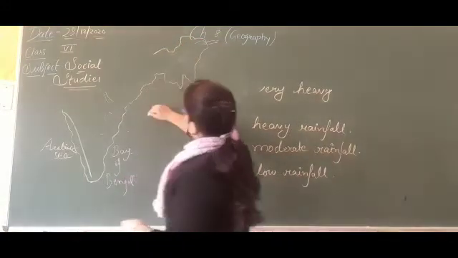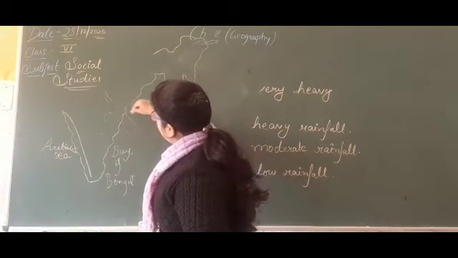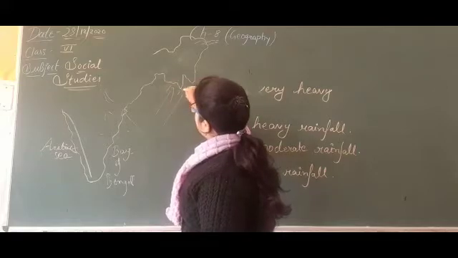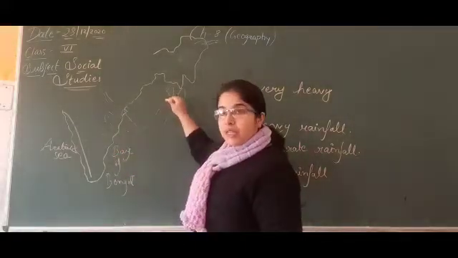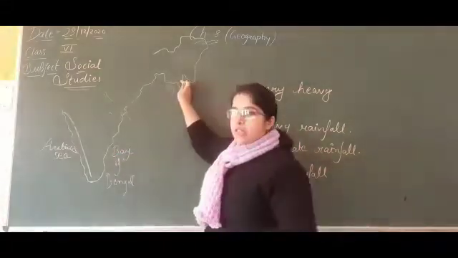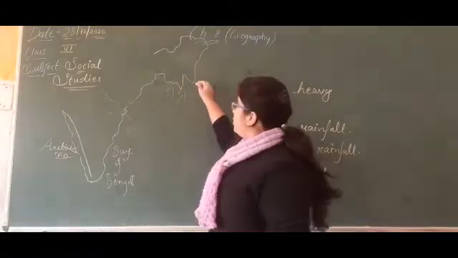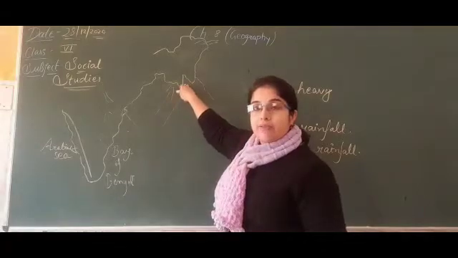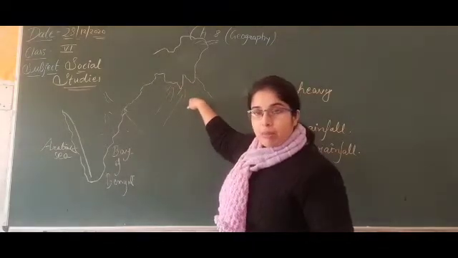The air which blows from this side also blows from the southwest direction into the west direction, and it is affected by the Arakan mountain in Myanmar, because northeast India is attached to Myanmar.